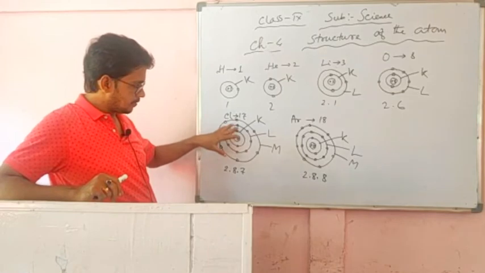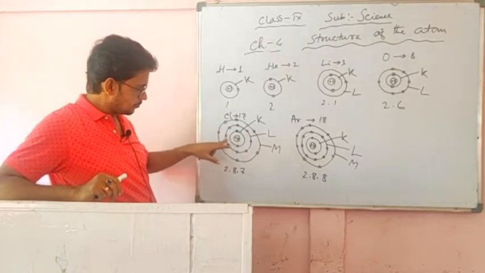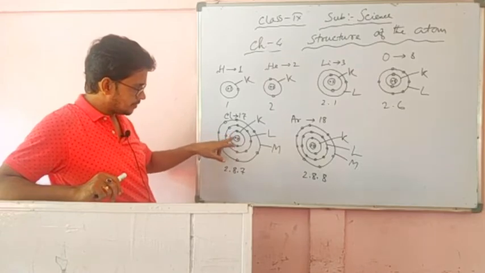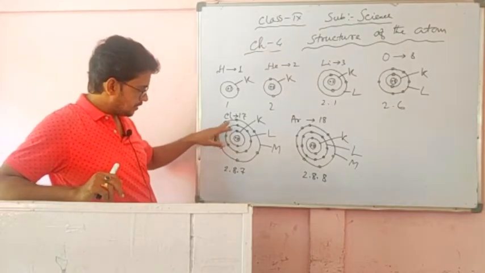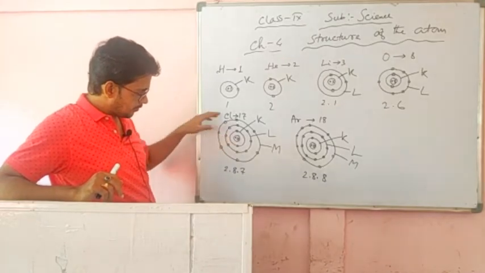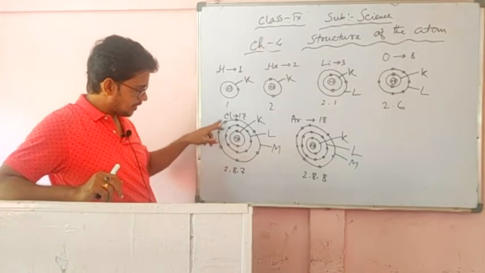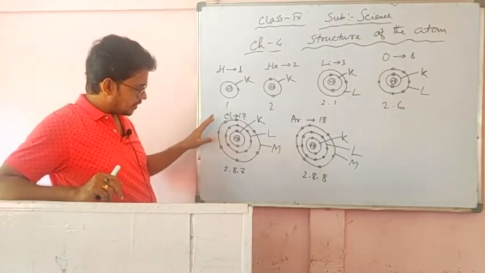So from this fact, we can understand that when these 2 electrons revolve around the nucleus, they will not lose their energy. When these 8 electrons revolve around the nucleus, they also will not lose their energy. When the 7 electrons in the last orbit revolve around the nucleus, they will not radiate their energy.